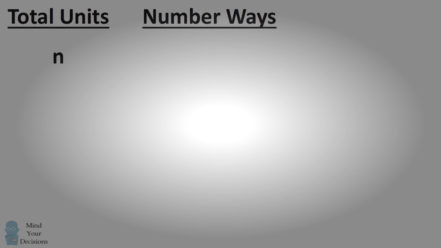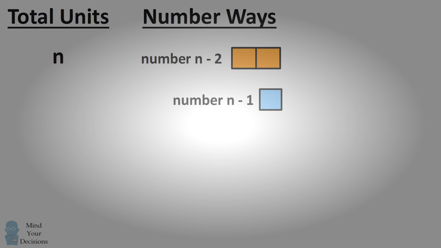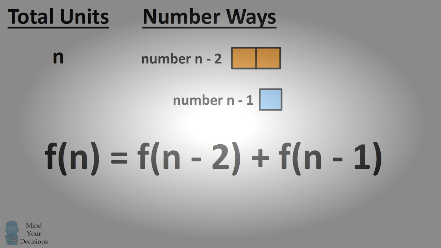If we want to compose n units of metrical beat, we could end the line with the long syllable, which would leave n minus 2 units of metrical beat. And there are however many number of ways to make n minus 2 beats. We can also end the line with a short syllable, which would leave n minus 1 metrical beats to be filled. So the number of ways to make n units of metrical beat follows a recurrence relation that is equal to the number of ways to make n minus 2 plus the number of ways to make n minus 1.